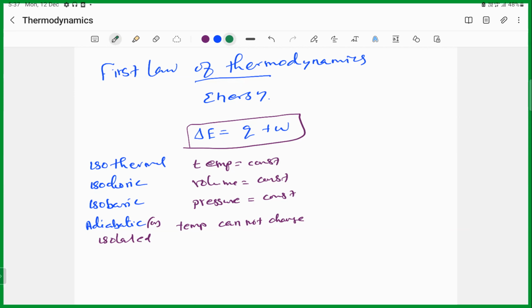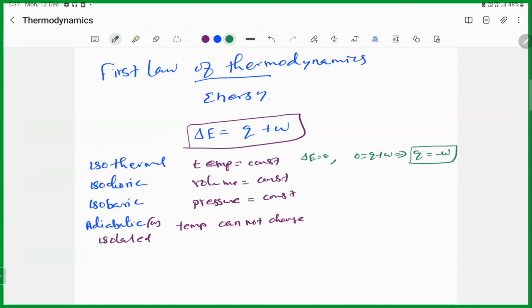That is Q plus W. We know that the temperature is constant, so automatically delta E becomes 0. Then 0 equals Q plus W, that is Q is equal to minus W. The first law of thermodynamics can be changed.